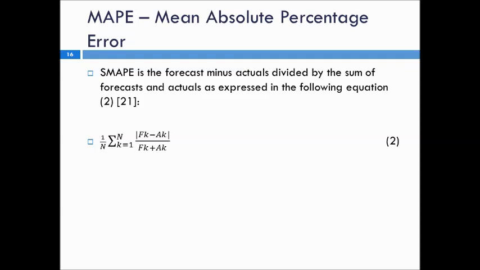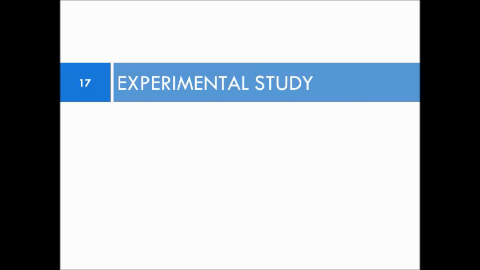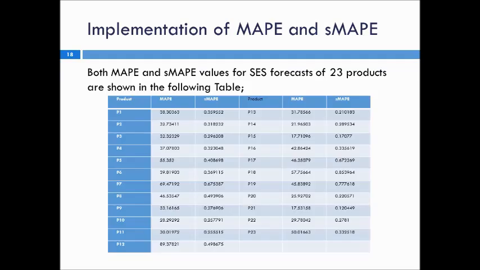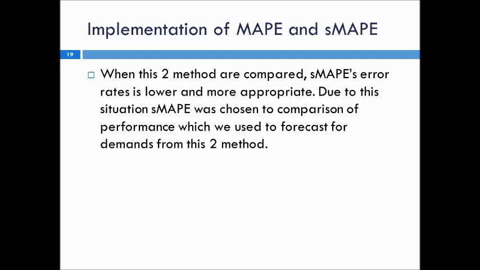Symmetrical mean average percentage error is the forecast minus actual divided by the sum of forecast and actual, as expressed in the following equation. In the experimental study part, you are going to see the difference between mean average percent error and symmetrical mean average percent error. As we can see, there is a huge error difference between these two methods. When these two methods are compared, the error rate is lower and more appropriate with the symmetrical one. Due to this situation, S-MAPE, symmetric MAPE, was chosen for comparison of performance, which we use to forecast demands.